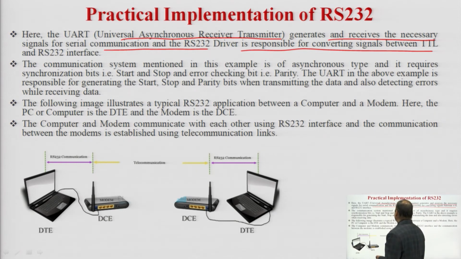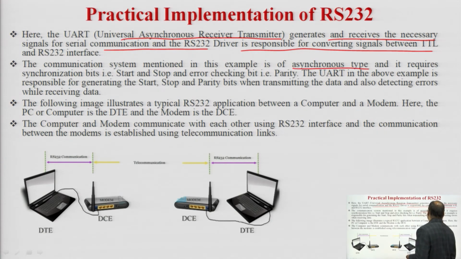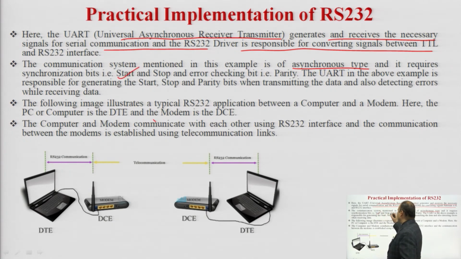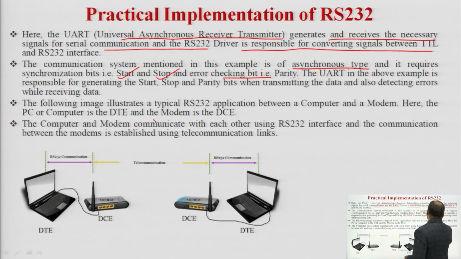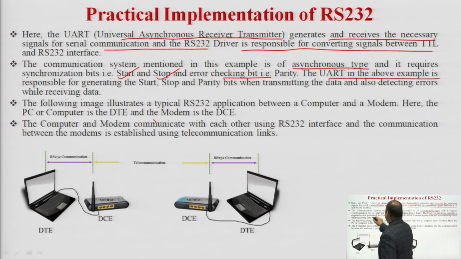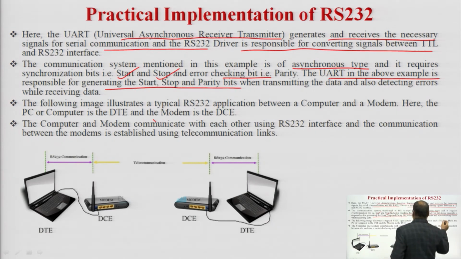The communication system mentioned in this example is of asynchronous type and it requires synchronization bits. So what are these synchronization bits? In asynchronous communication we have a start bit, one or more stop bits, and an error checking bit, that is called the parity bit. The UART in the above example is responsible for generating the start, stop and parity bits when transmitting the data, and also detecting errors while receiving the data.